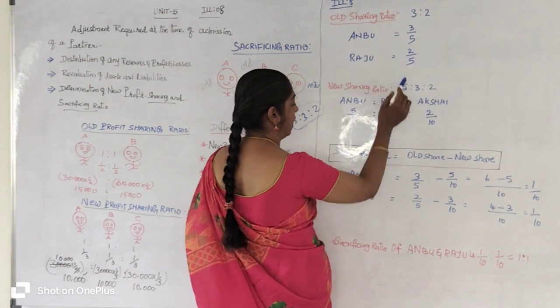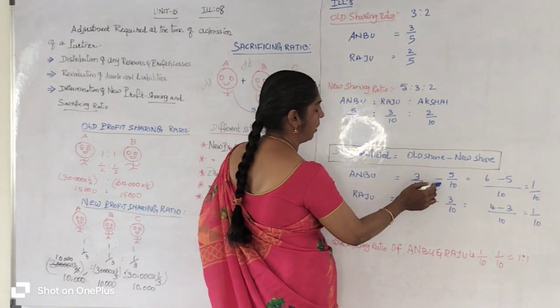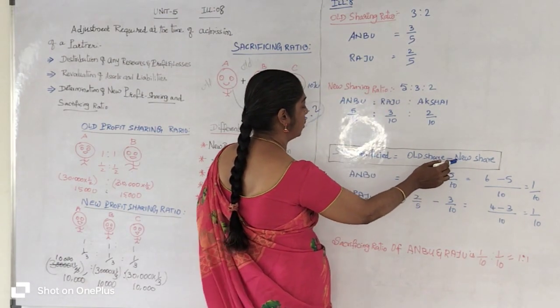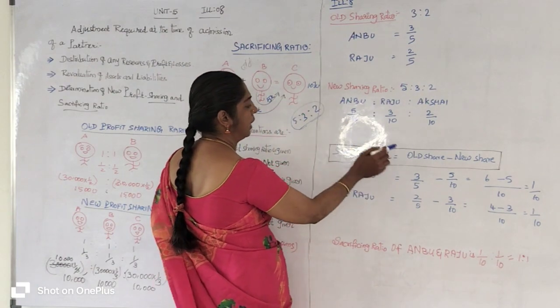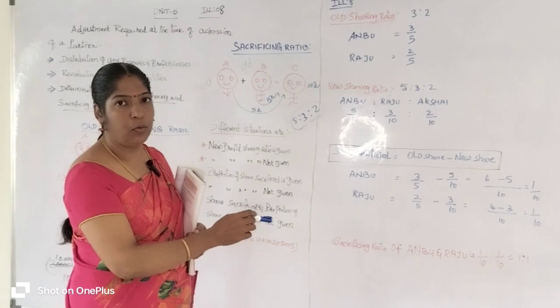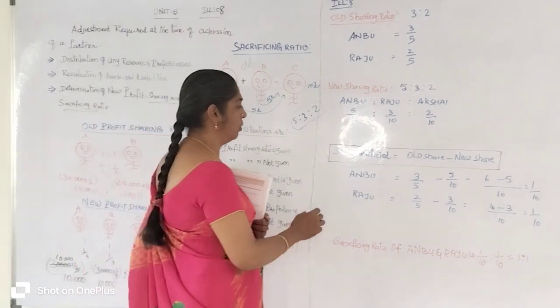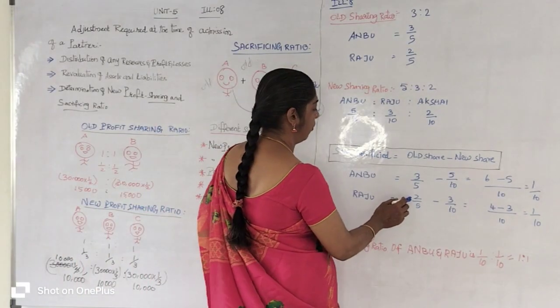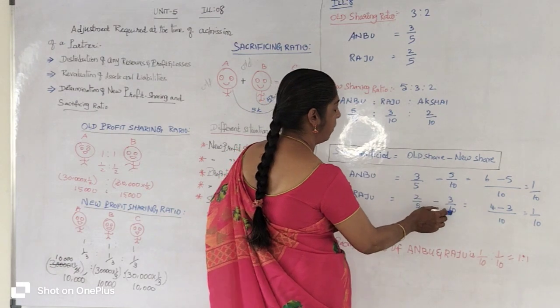Anbu's old share is 3/5, then the minus sign, and the new share for Anbu is 5/10. Similarly, for Raju, old share and new share respectively: 2/5 minus 3/10.